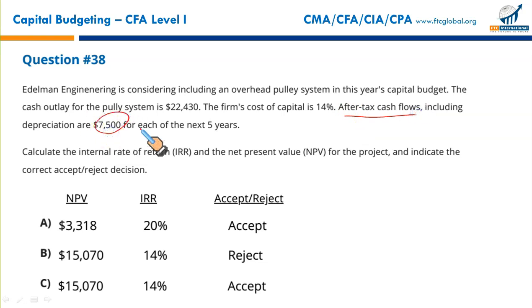Now, what do we need? We need to calculate NPV and IRR. Good question that requires you to do both computations side by side. Let us lay down our working. Cash flow at year 0 is 22,430. Then enter the down arrow key. 7,500 is the cash flow coming for the next 5 years. 7,500, enter down arrow key. The frequency of cash flow is 5. Enter down arrow key.